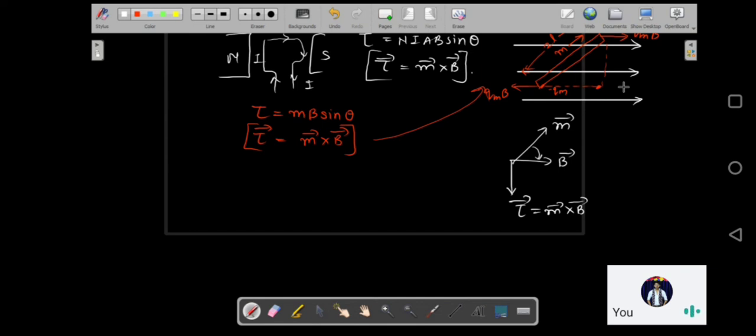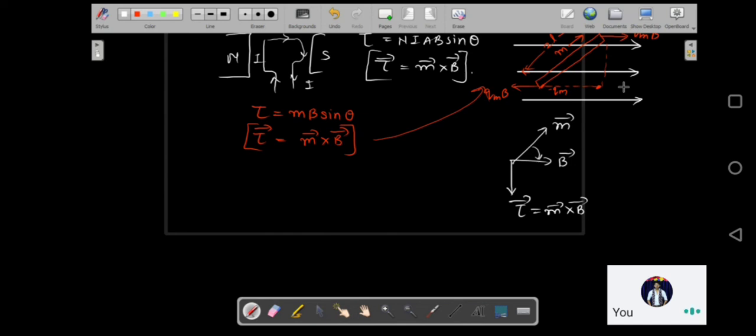So what is going to happen is, when you suspend this compass needle in the air, due to the magnetic field generated by our Earth, a torque is going to act on that magnetic needle, and that is why that magnetic needle is going to turn in the north-south direction. Now do you get why the magnetic needle would point in the north-south direction? Simply because that magnetic needle is nothing but a magnet, and once you suspend this magnet in a magnetic field, the magnetic field due to Earth can be considered uniform.